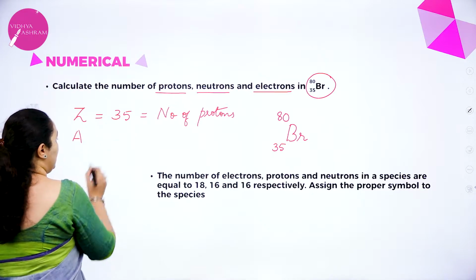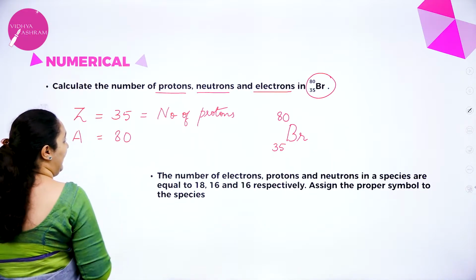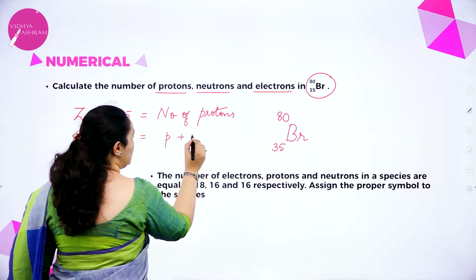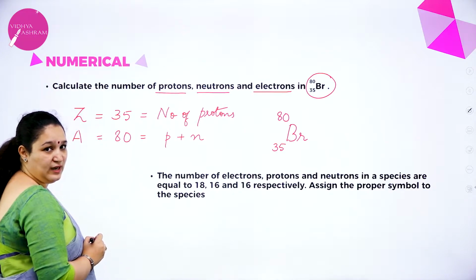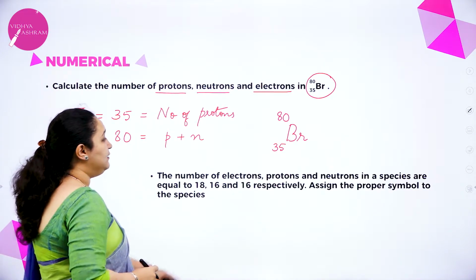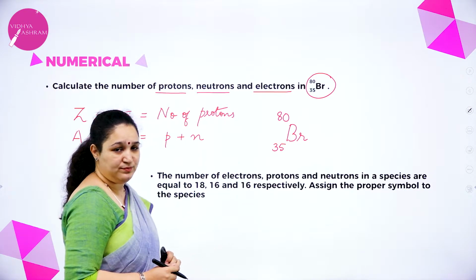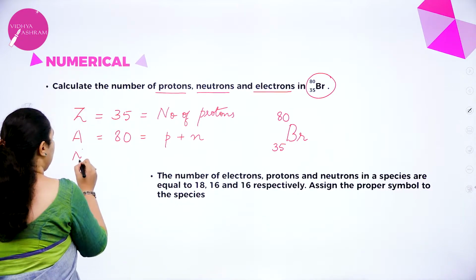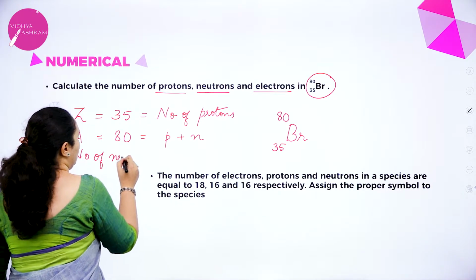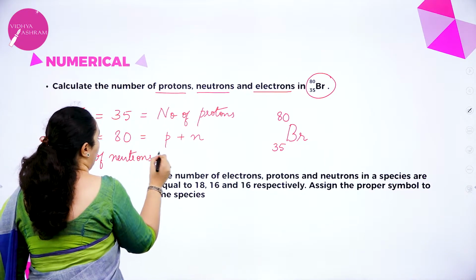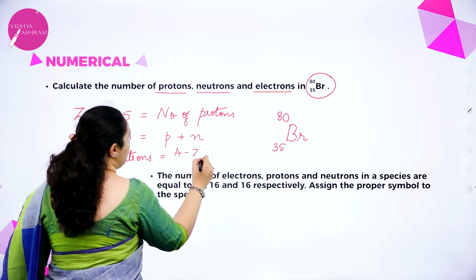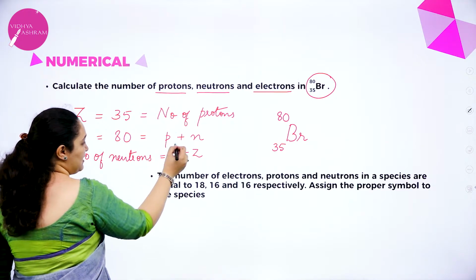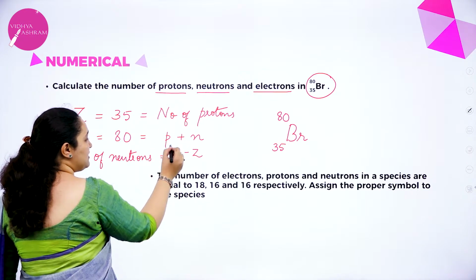So, A is mass number, which is equal to 80, which is what? It is the sum of protons and neutrons. Correct? Now, if I have to get the number of neutrons, then number of neutrons is A minus Z. That is, you take the mass number, which is protons plus neutrons, and you minus the atomic number.